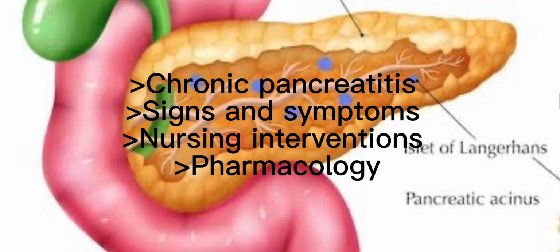Diagnostic tests that we are going to be doing for these clients include CT scan. The CT scan will help us visualize the size of the pancreas. Also look at the fluid collection, the abscess. We talked about it when we discussed the pathophysiology in the previous review, so you can check that out. We look at the abscess, then check the mass, because there will be a palpable mass, and this CT will help us diagnose areas of hemorrhage or necrosis.